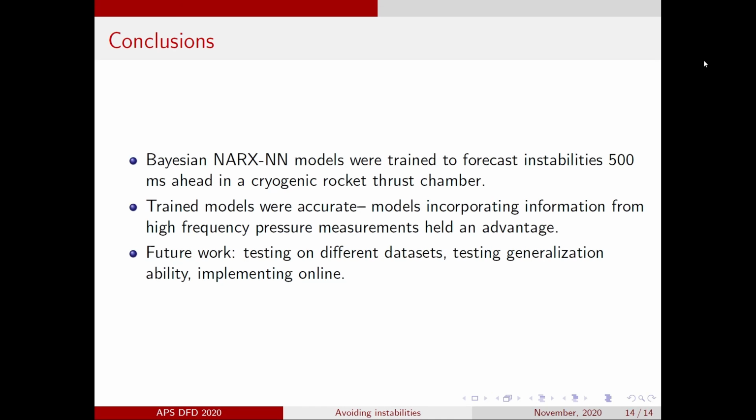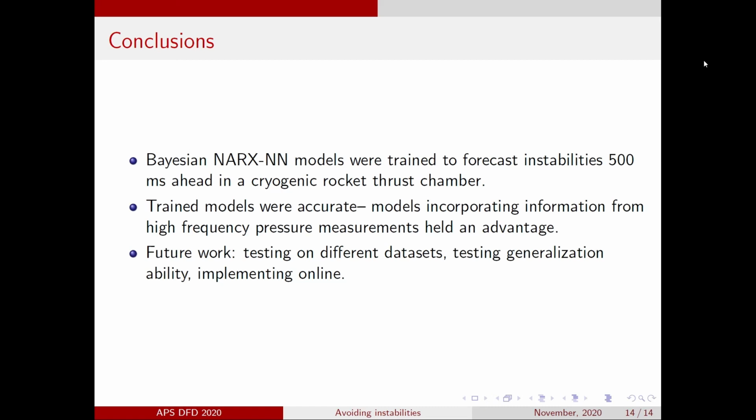In conclusion, we used Bayesian neural networks that use data from multiple sensors as input and are capable of forecasting potential thermoacoustic instabilities in real time. While all the trained models were found to be quite accurate, the models that used information from the dynamic pressure measurements fared best in terms of accuracy. There is still a lot of work that remains to be done. As I speak, we are also evaluating models that use the photomultiplier data as input.